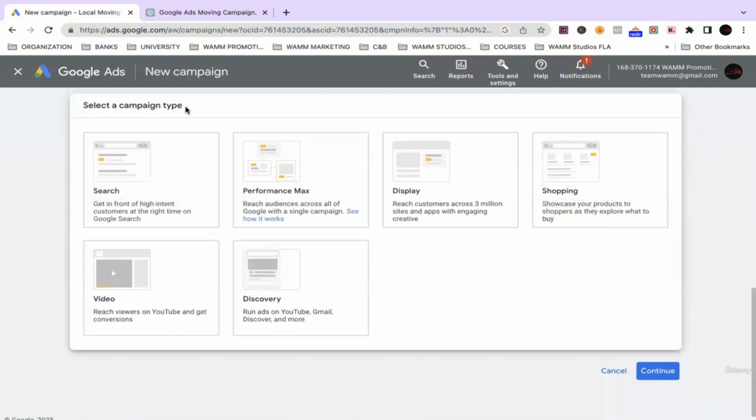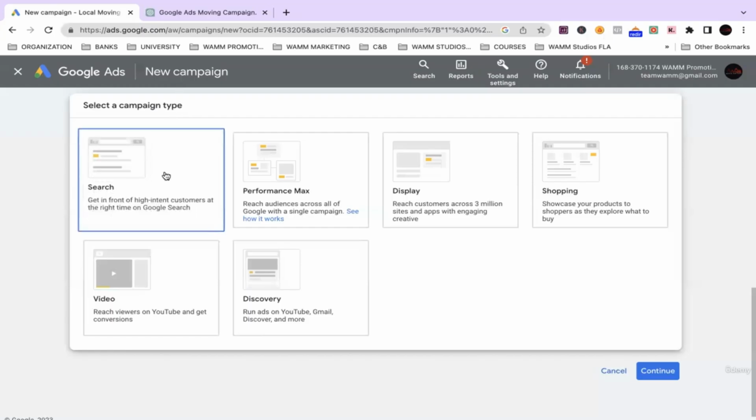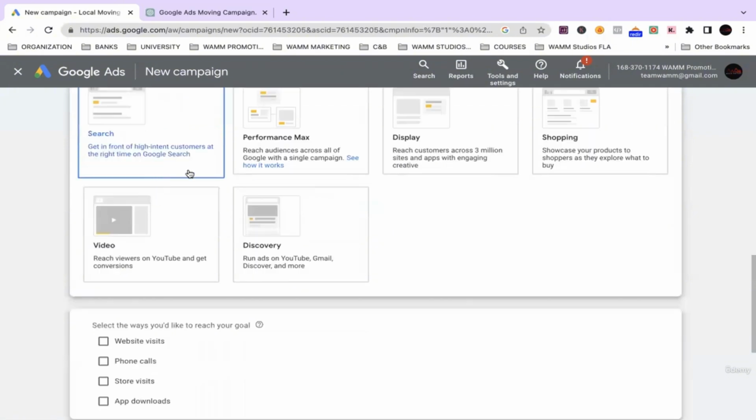All right. So type of campaign, select the campaign type. So what is the best type of campaign for conversion? Technically, just like ChatGPT said, it depends on our goal. When it comes to moving services, most potential customers go on Google search and type in moving services, moving companies, things of that nature. So technically, we will want to show up in the search section. So that's the one we're going to choose.